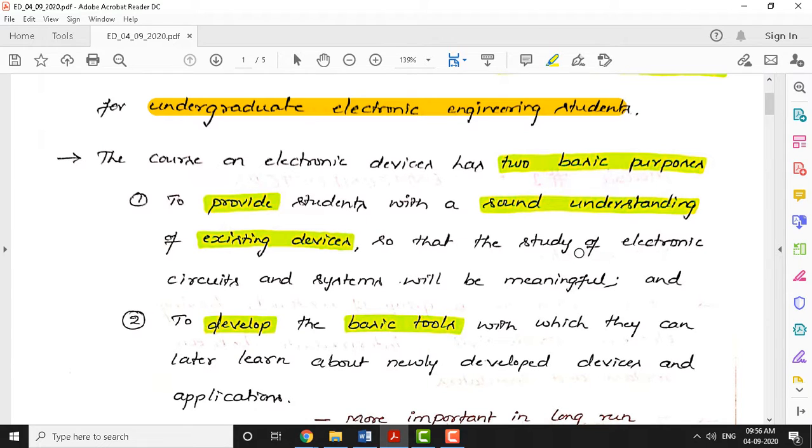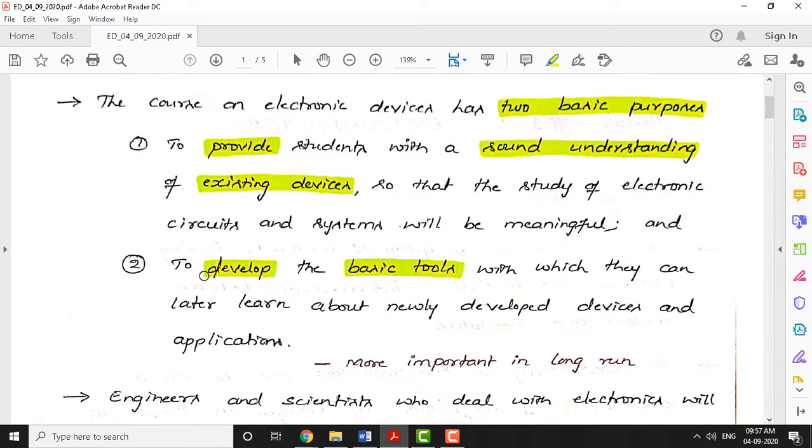With the study of those electronic devices, this provides the foundation for other subjects like analog circuits, digital circuits and systems. The study of these subjects will become meaningful with this subject, electronic devices. The second basic purpose is that this provides some basic tools which students can learn from, and they can extend this idea to newly available devices such as LED, LCD, lasers, and so on.